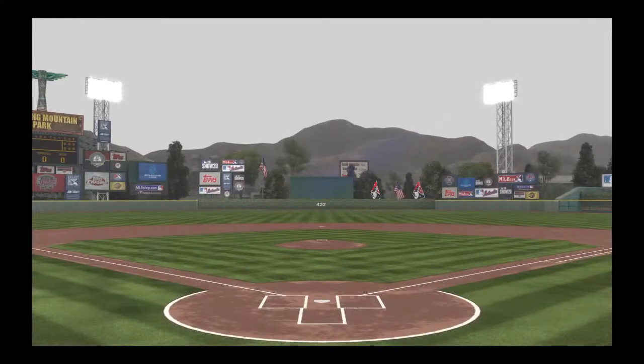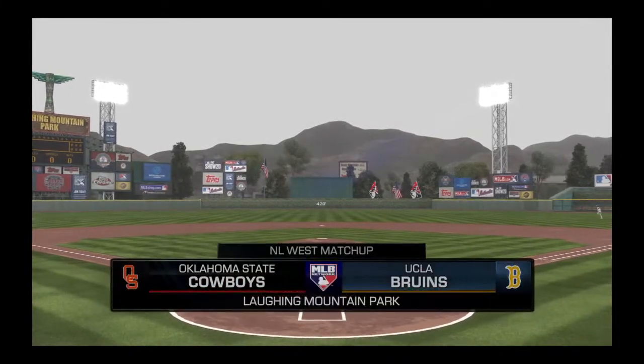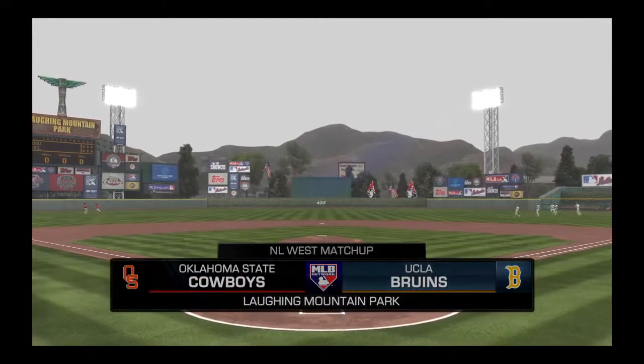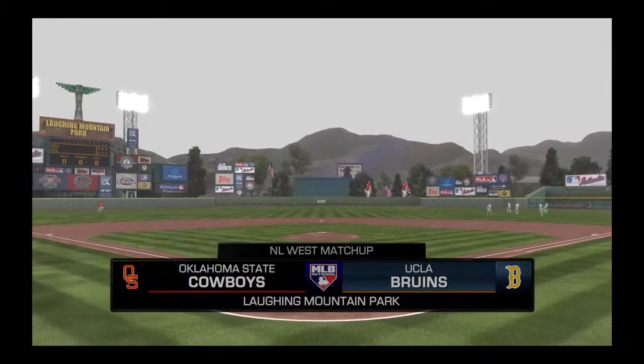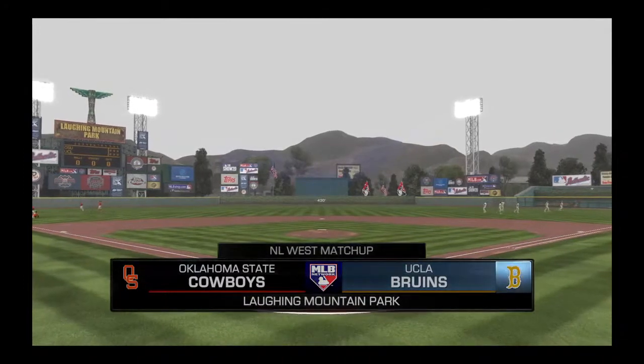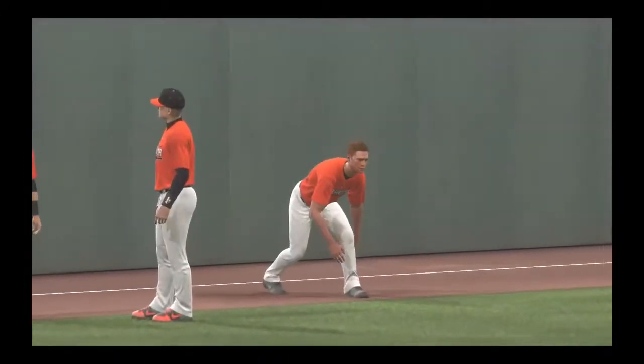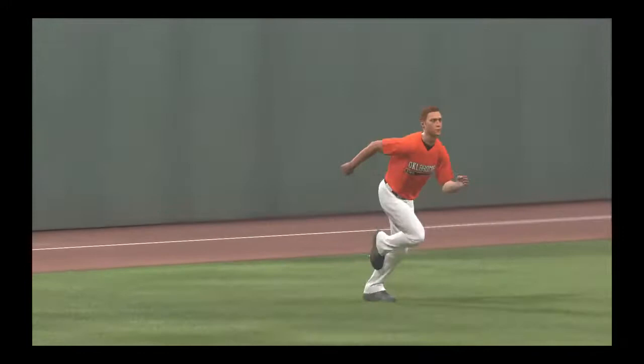MLB Network's coverage of Major League Baseball is on the air. Game number 3 of this new season between the Cowboys and the Bruins. Number 26 makes his big league debut right after this.